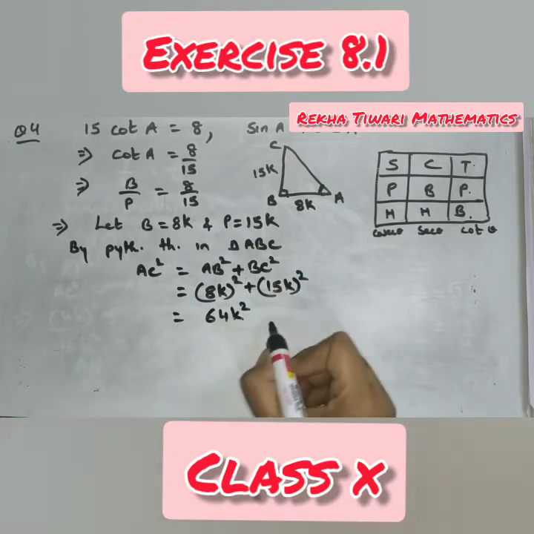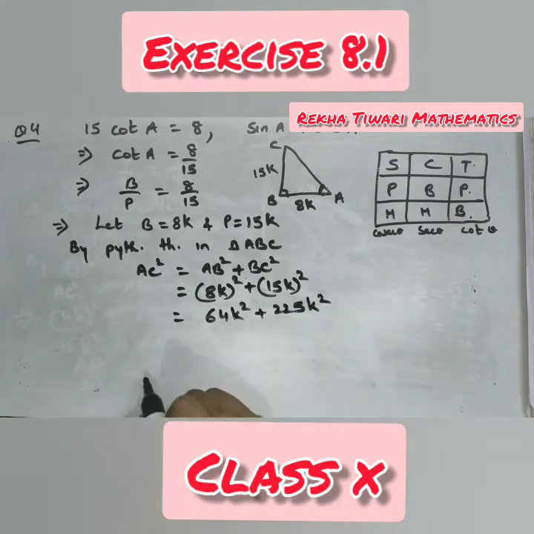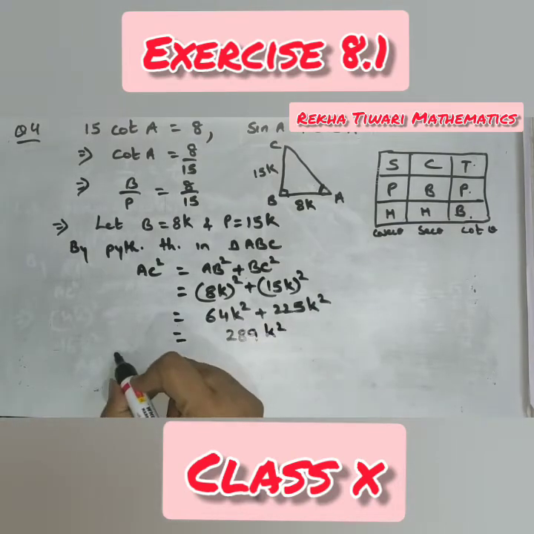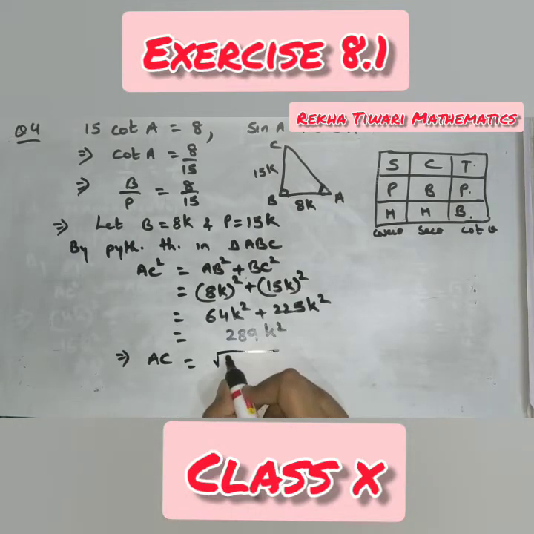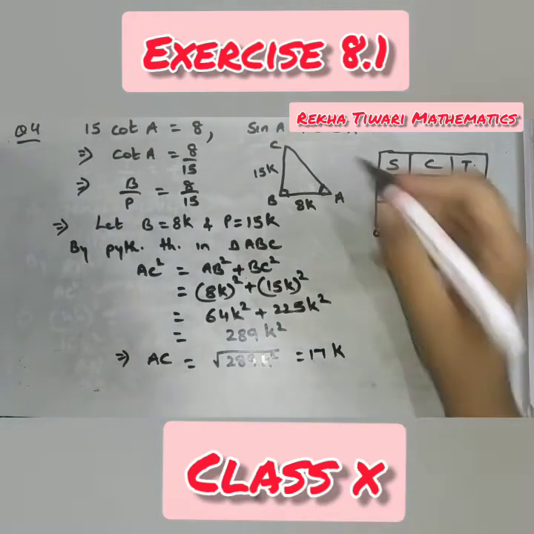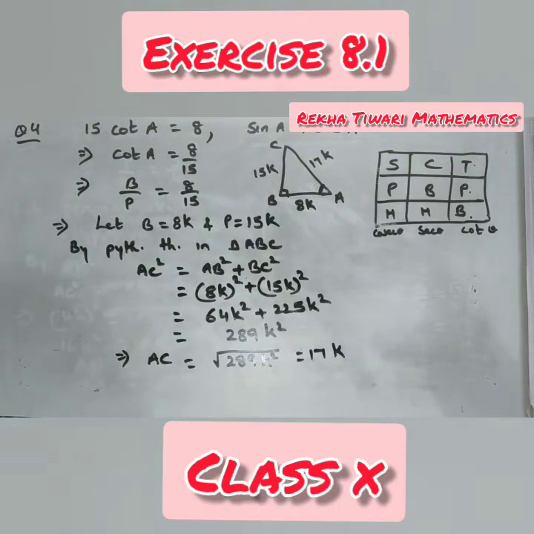Square of 8 is 64. Square of 15 is 225. K square. 225 plus 64 comes out to be 289 K square. And 289 is the square of 17. So the answer comes out to be 17K. 17 into 17 is 289.